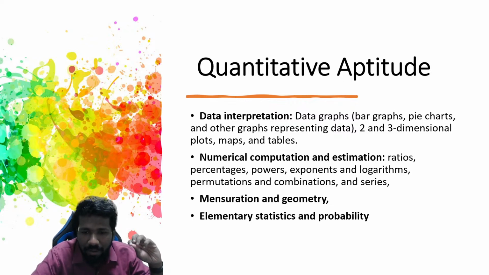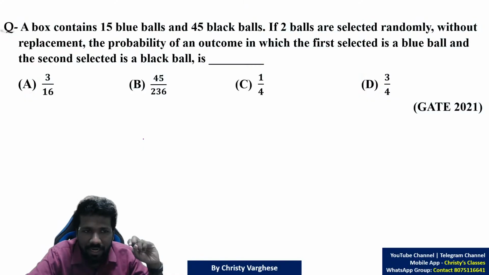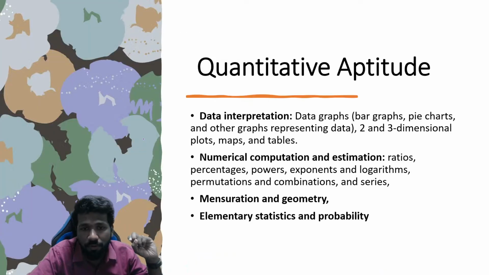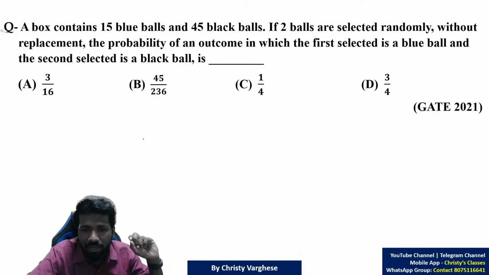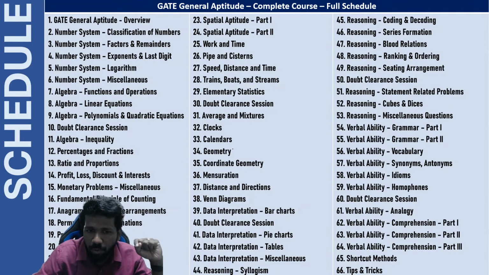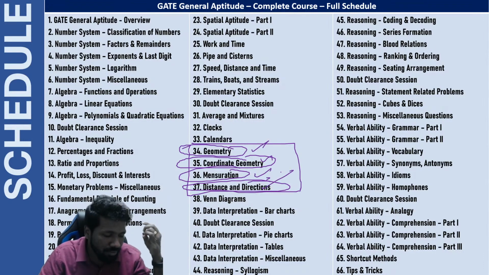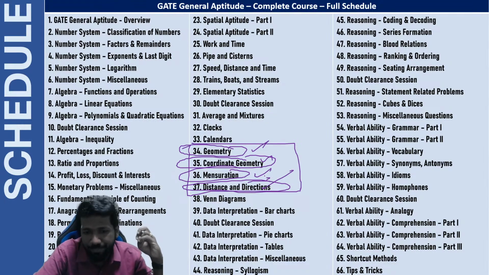Now comes elementary statistics and probability. That is the last subunit. Elementary statistics and probability means statistics has different areas. Before that, let me just introduce: in our course, geometry and mensuration, we are subdividing it into more chapters. Geometry, coordinate geometry, mensuration, distance and direction. All these are connected areas of geometry. So that single subtopic we are subdividing again into 4 chapters, and that is how we will be discussing it.